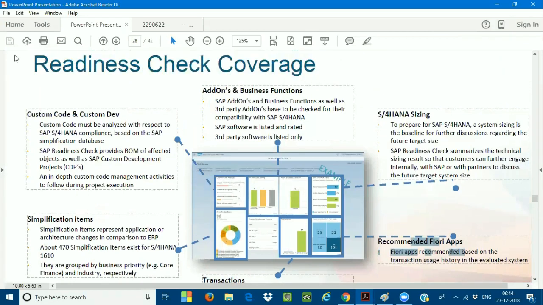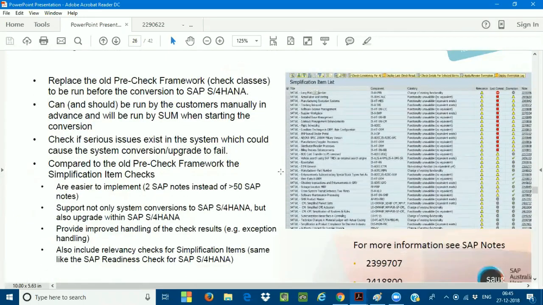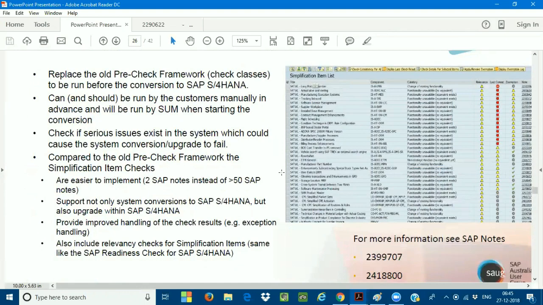All these things are going to be explained in the SAP Readiness Check. Before we do the conversion, this is the simplification item; the example I'm showing here. The simplification item is a tool. The Basis consultants will execute the simplification item as a tool. They will check which items have been simplified and which new items have been modified from the existing to the new business process. All of this is displayed as part of your SAP simplification log.